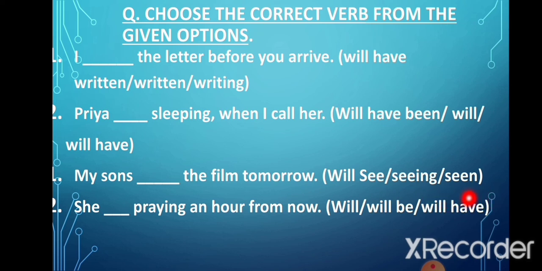Now with will have we need to have third form of the verb, which is prayed, but here it is not the third form. We have added ing to the verb pray, so that means this is not the correct option. Now we'll see if this is the correct option or not. Now with will, okay, this praying is the continuous form of the verb, but we need to have will be before it. But be is missing, so that means this is also not the correct option. So will be over here, this option is correct. She will be praying an hour from now. Now this is an example of future continuous tense.